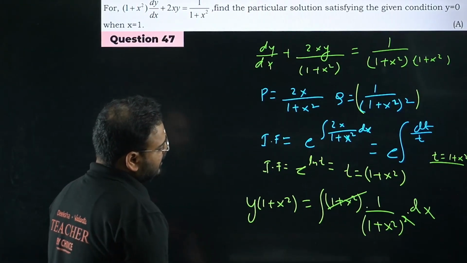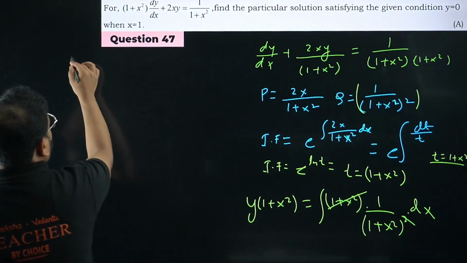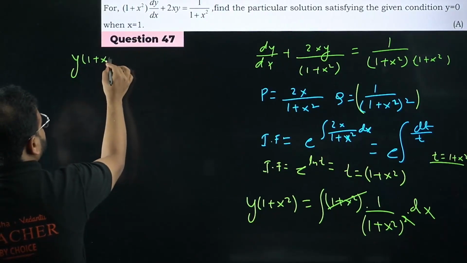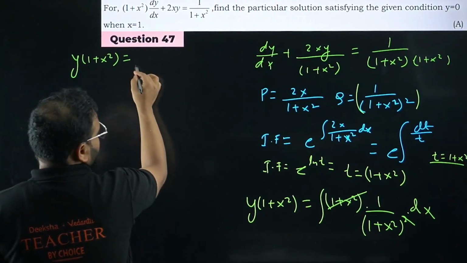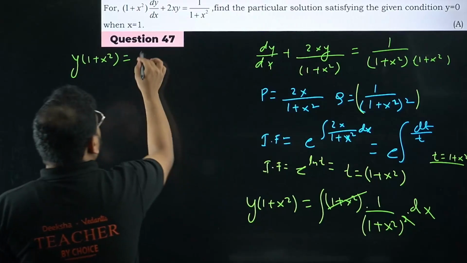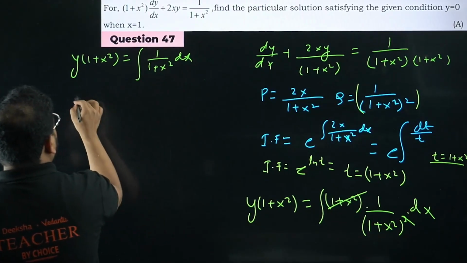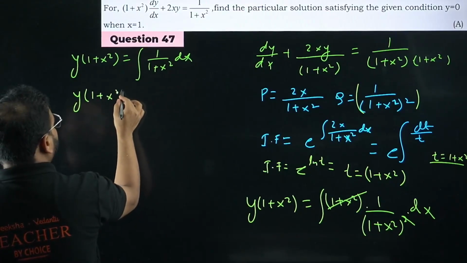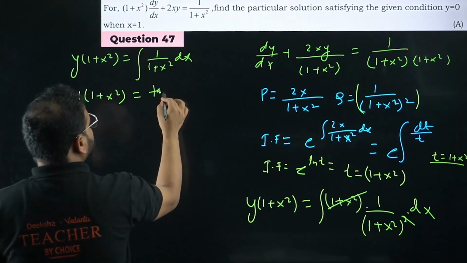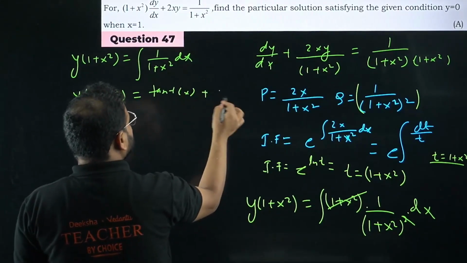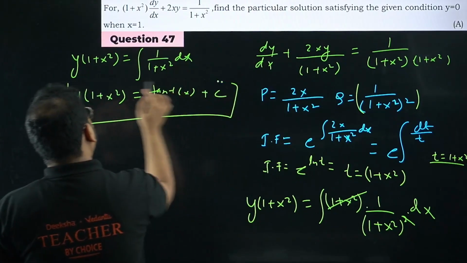What am I getting now? y times of 1 plus x square equals to integral of 1 upon 1 plus x square dx, which will become very simple: tan inverse of x plus c. This is your general solution.